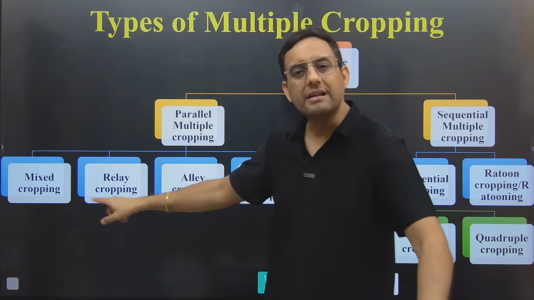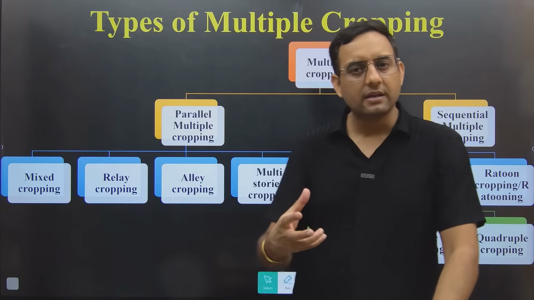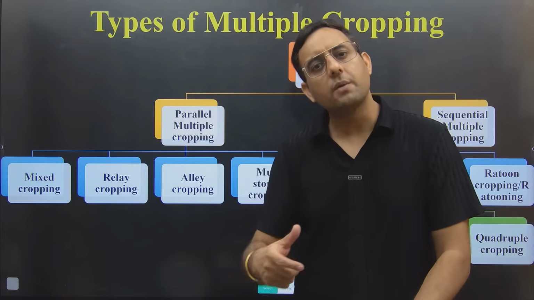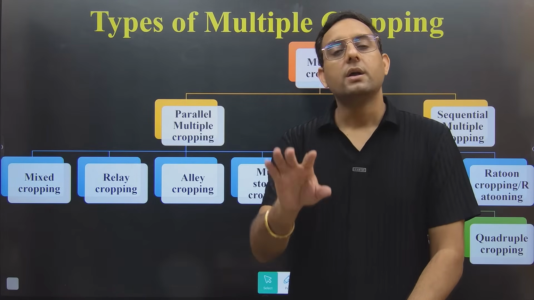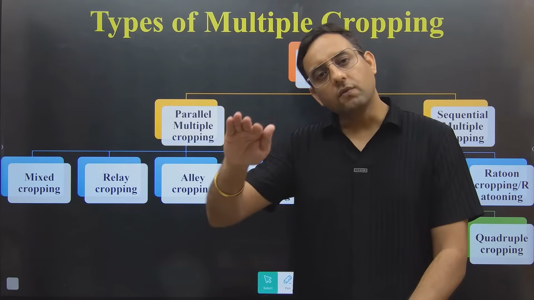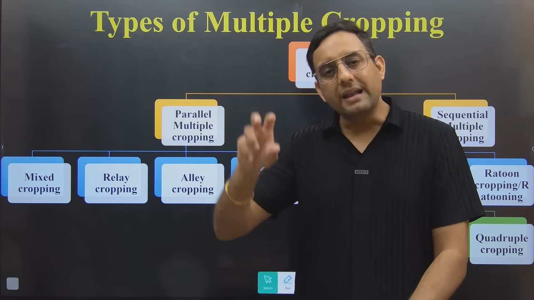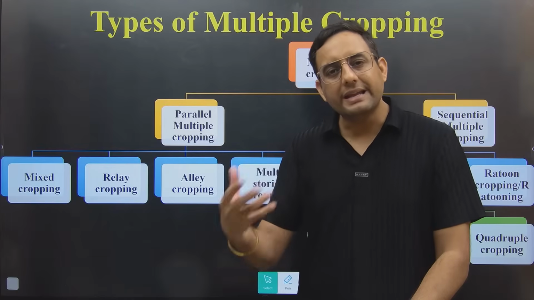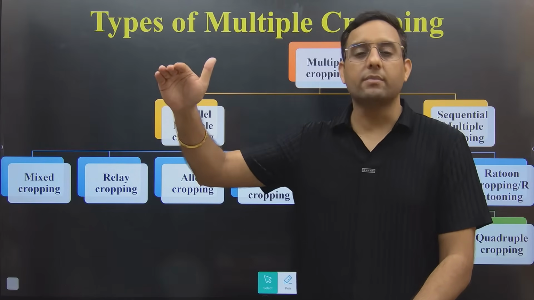But do you think relay cropping is a scientific practice? Relay cropping is a practice which can promote commercial farming? No. Relay can be the part of subsistence. Relay can be the part of low productivity area. Relay can be the part of agriculture which is not highly commercial.